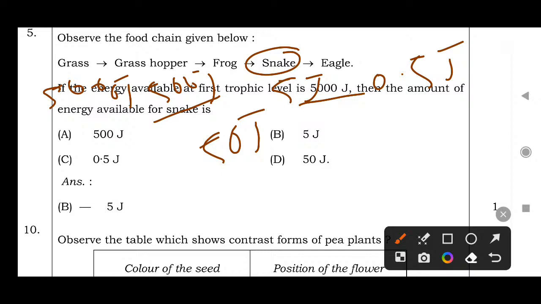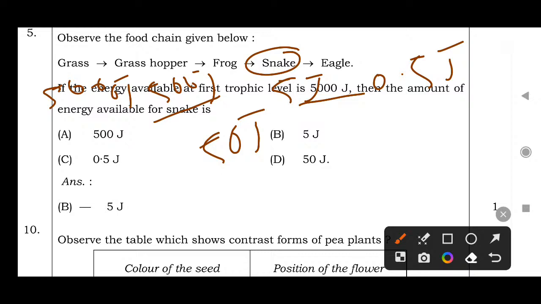90% is wasted in the form of heat, because all the organisms respire, and whenever they are respiring or digesting the food, whatever heat is produced goes to the environment. Okay, because of conservation of energy, there is no loss of energy. Here I told loss of heat means it is against the law.